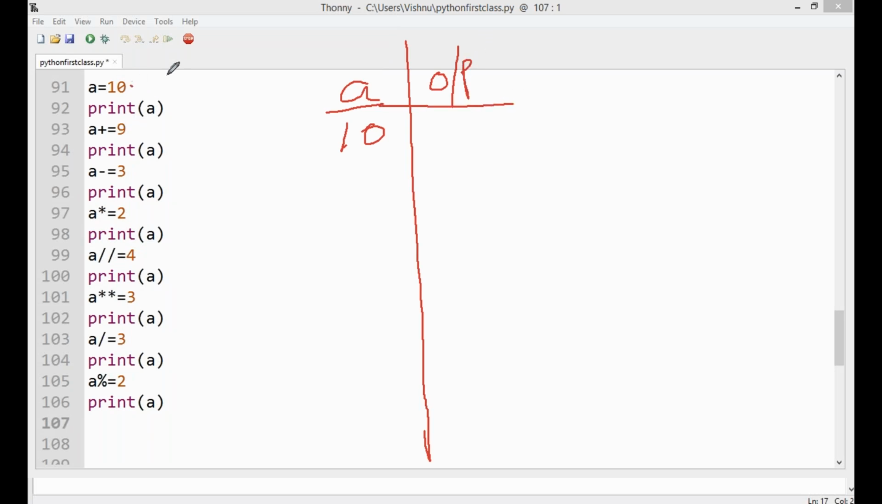What is the value of A? Print of A. Clear. The output is 10, guys. Okay. The output is 10.